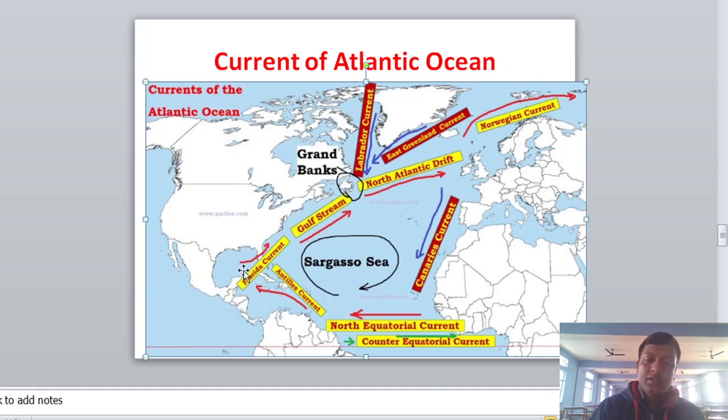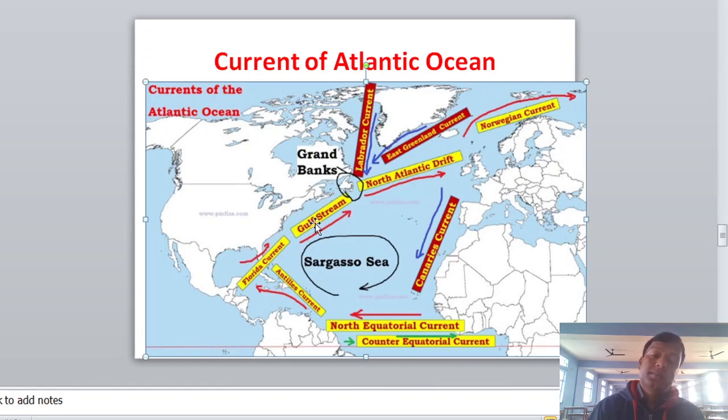Why does this current move from here? Due to trade winds, the Florida Current goes towards Greenland and this part of Labrador,